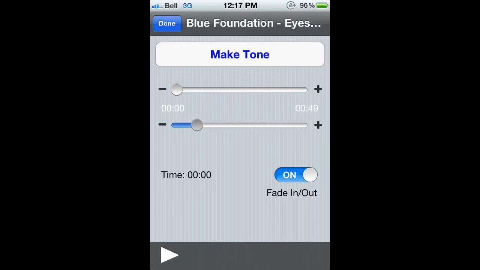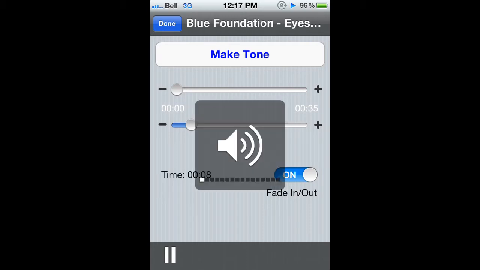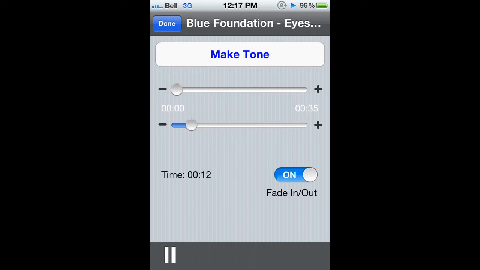So I'll just shorten it to 30 seconds. Oh, this is hard. I don't know. Why won't it work? And you won't be able to hear it because there's no audio, but it's working, so.